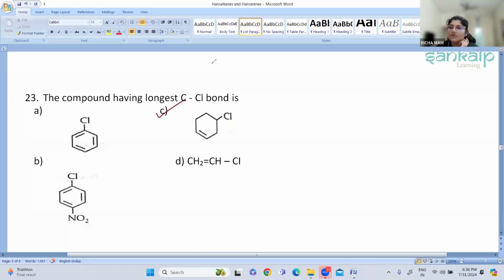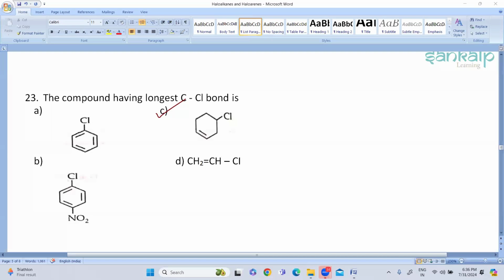Ma'am, in the first compound, what you can see is chlorobenzene, and this is 1-chloro-4-nitrobenzene.